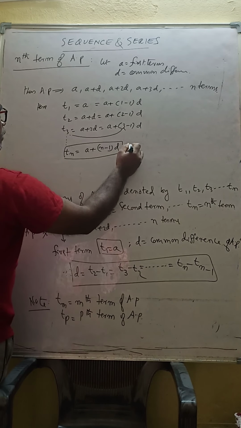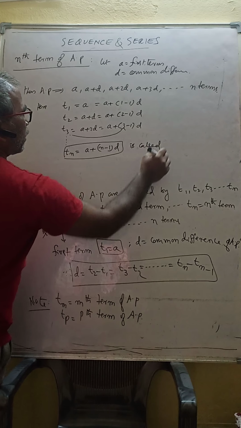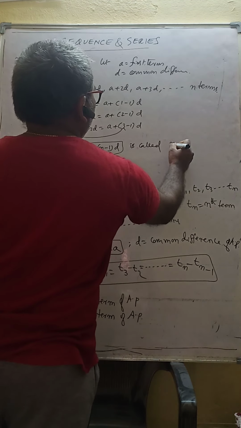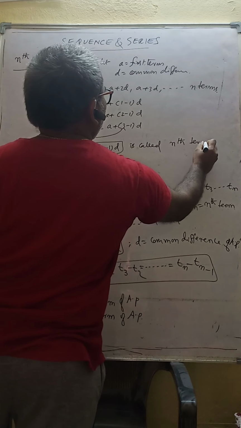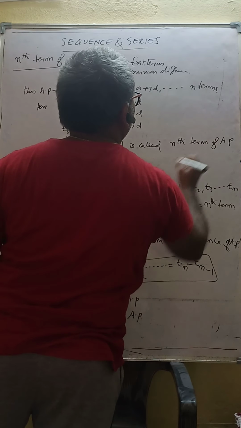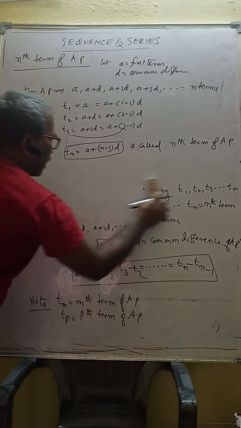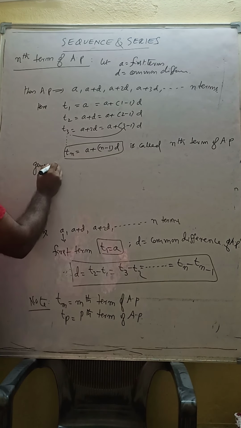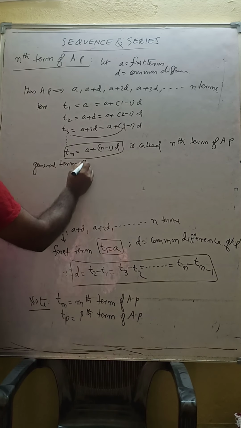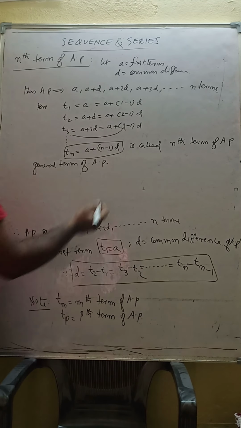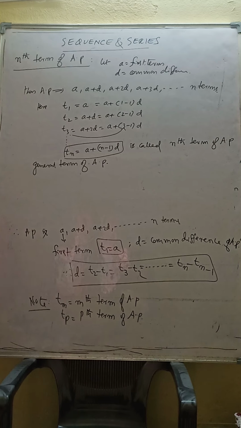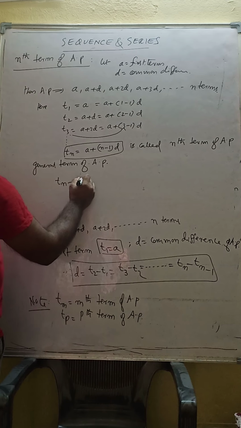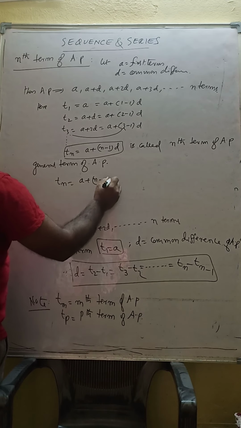This is called the nth term of AP, or the general term of AP. Therefore, the formula is Tn equals A plus n minus 1 into D.